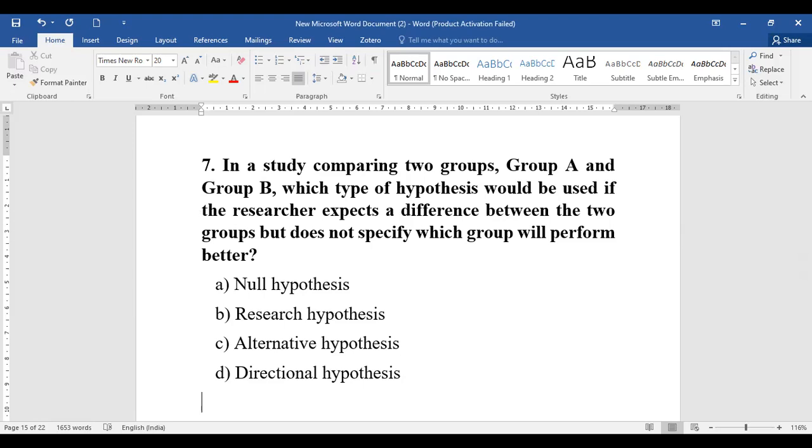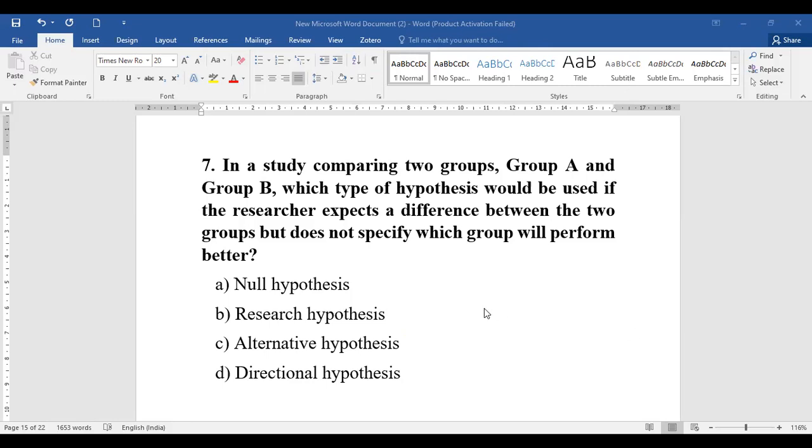In such a case, the hypothesis will be called what? Obviously, the hypothesis will be known as the alternative hypothesis. Such a hypothesis will be known as the alternative hypothesis. Okay, so please remember, when it has a negative relationship, when it has a positive relationship, when it has a direction, at that time we use the research hypothesis. Otherwise, basically all of it belongs to your research hypothesis.